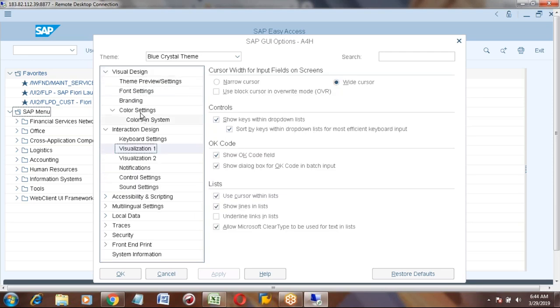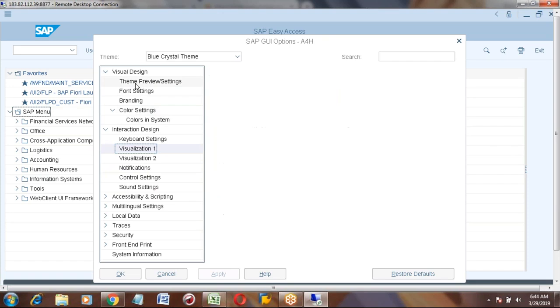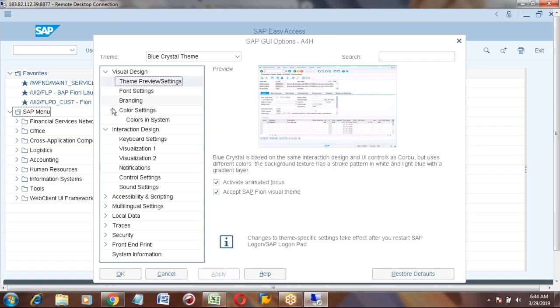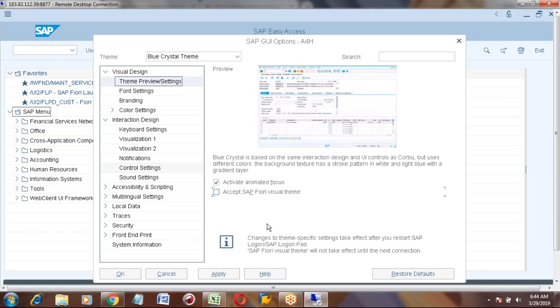Visual design. Yeah, here you can see visual design. Under this there is a theme preview and settings. You can remove this one, accept Fiori visual theme. If you remove this one, it will show you as normal. Just remove this tick mark and apply and OK,